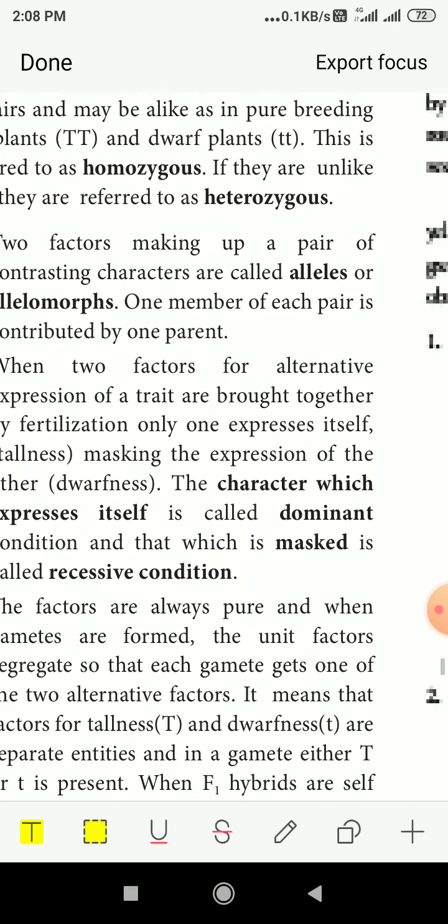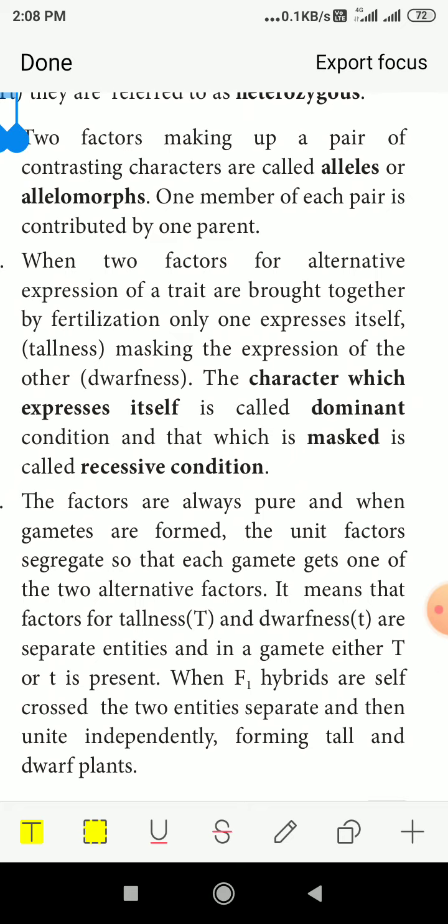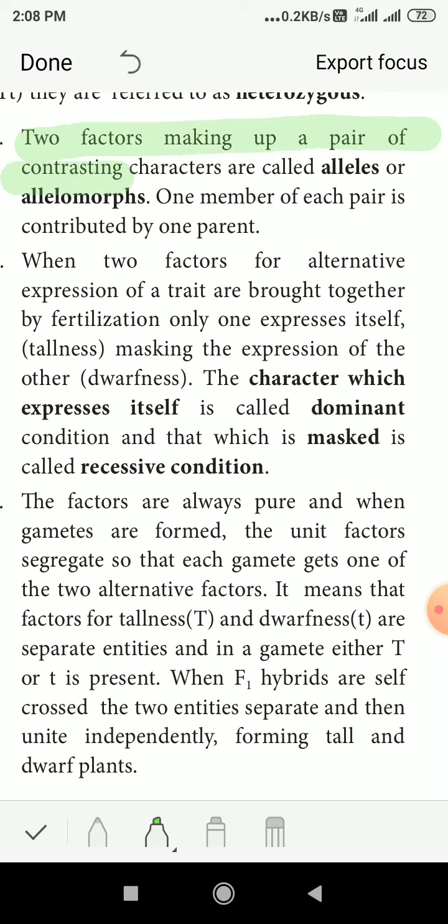Two factors making up a pair of contrasting characters are called alleles. Capital T for tall and small t for dwarf are the two different characters. These types of contrasting characters are called alleles or allelomorphs. One member of each pair is contributed by one parent, so each one comes from one side, from one plant.